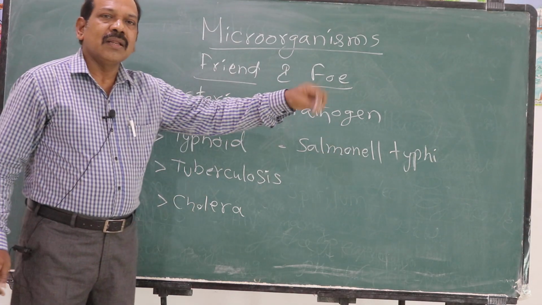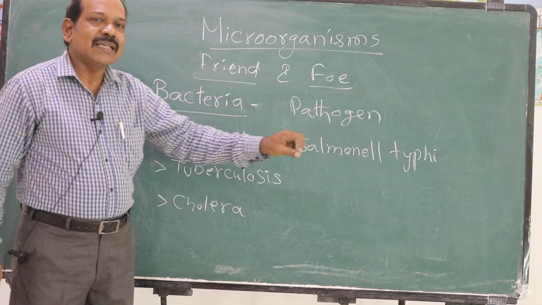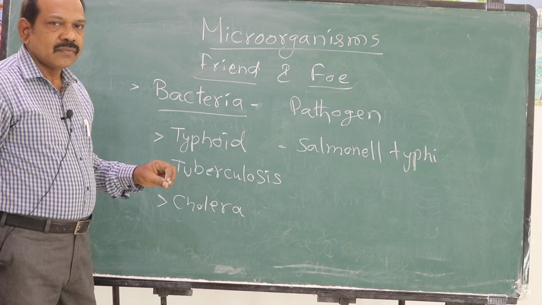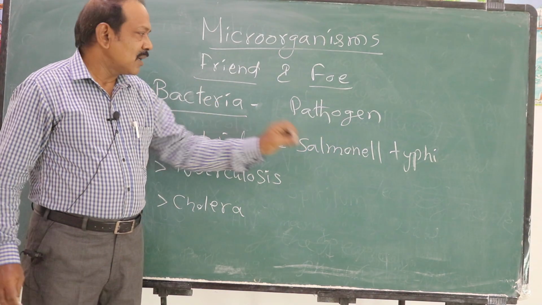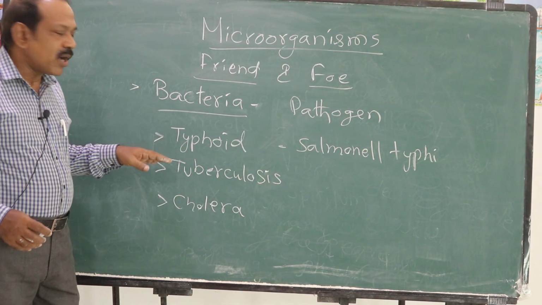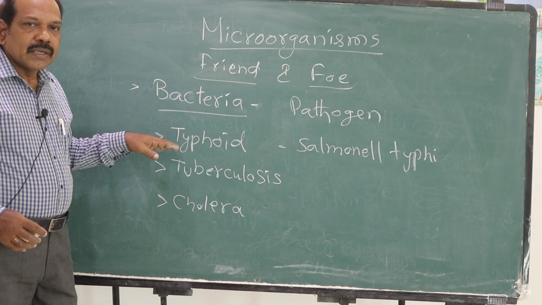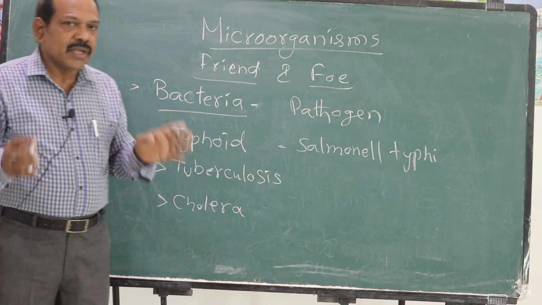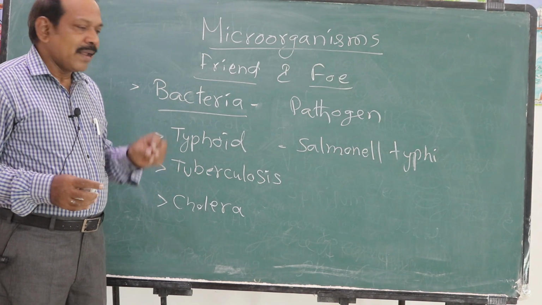Flies sit on all these dirty places. When these flies sit on our food material, and if that contaminated food is consumed by us, we get Salmonella typhi into our body, which causes typhoid. It can be prevented by keeping our surroundings clean first, then taking care of our food.